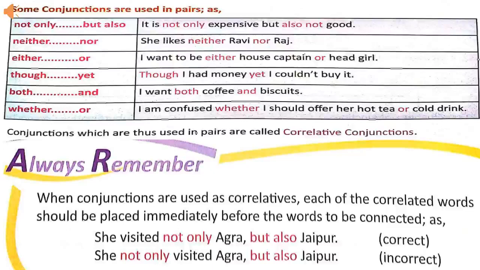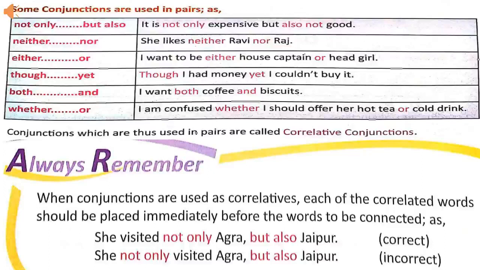Students, remember, when we use correlative conjunctions, each of the correlated words must be placed immediately before the words we are going to join. For example, she visited not only Agra but also Jaipur.